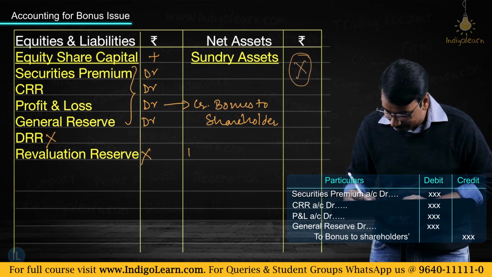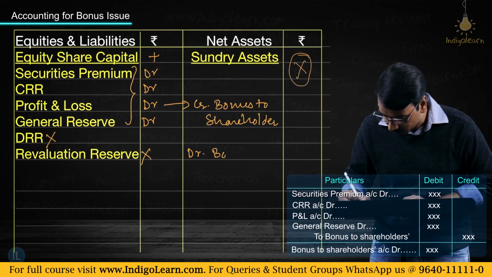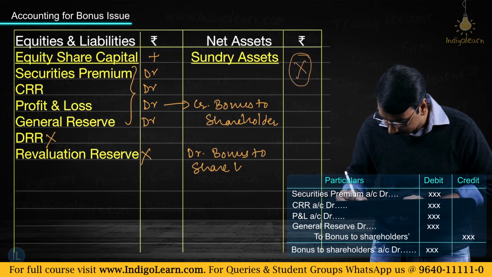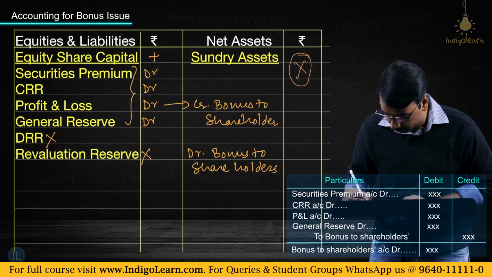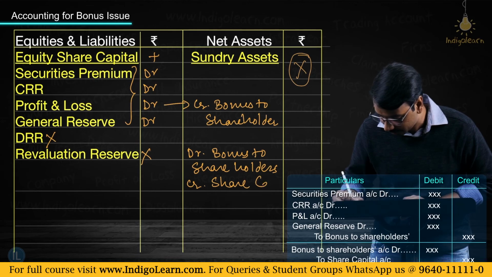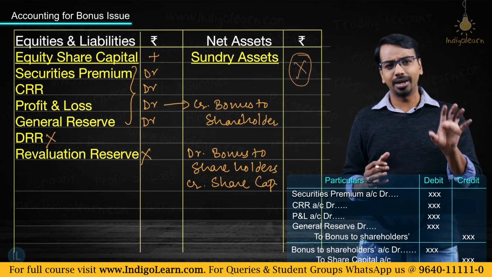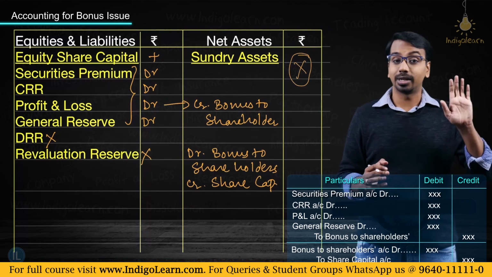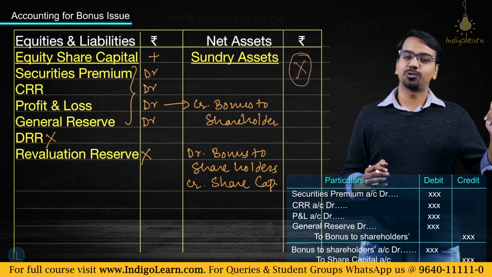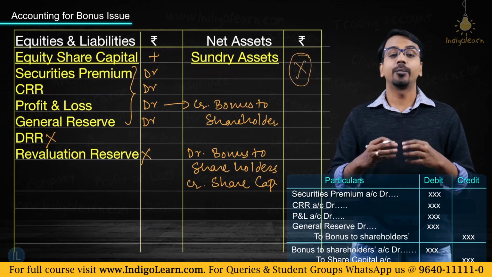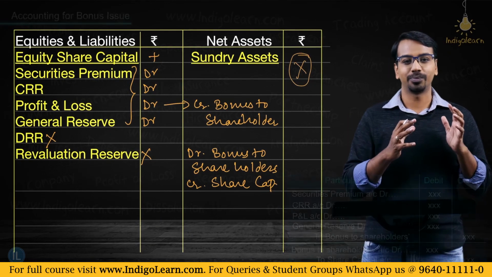So, what will be the second entry? It will be debit bonus to shareholders, credit share capital, or crediting equity share capital. So, what will be the entry? Bonus to shareholders account debit to equity share capital account. This is when you have made the bonus issue, right?